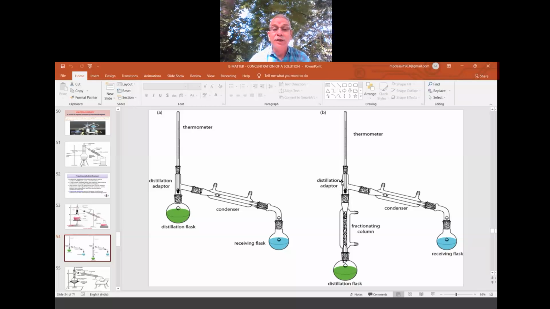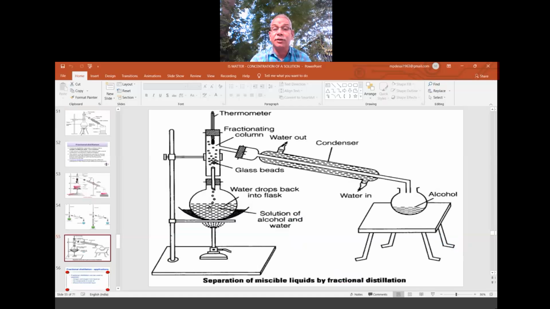That extra tower allows vapors to move slowly. The vapors whose boiling point is less will move fast, whereas the vapors whose boiling point is more will move slowly, condense, and fall back. This is the difference between simple distillation and fractional distillation.